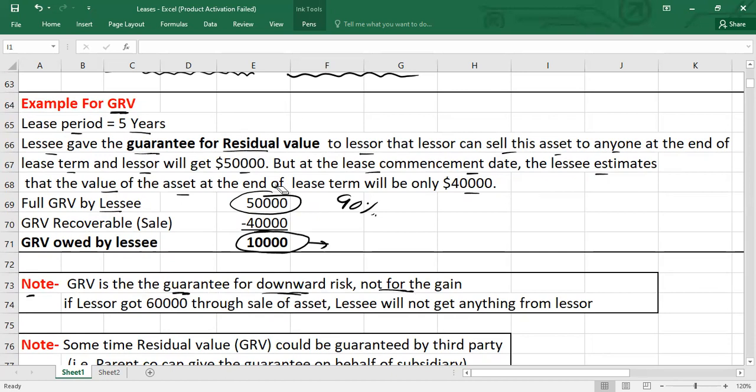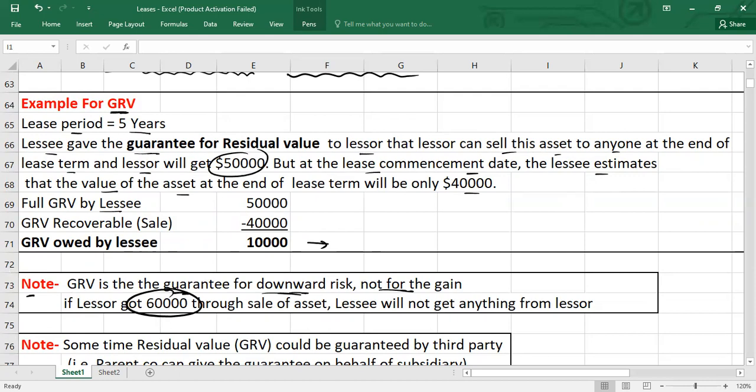For example, you may have guaranteed 50,000, but the lessor sells this asset for 60,000. The lessor gets 10,000 extra, but it doesn't mean the lessee receives that 10,000. You have guaranteed the downward risk only, not the upward.